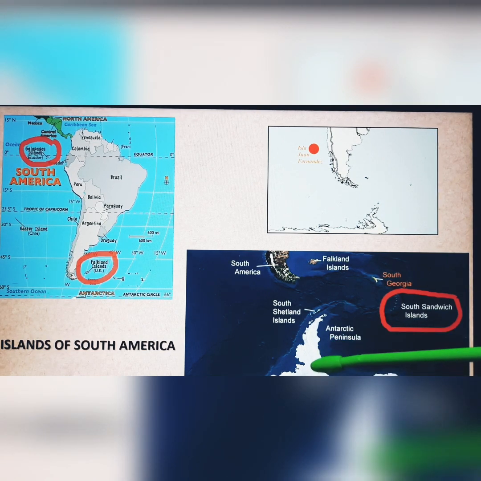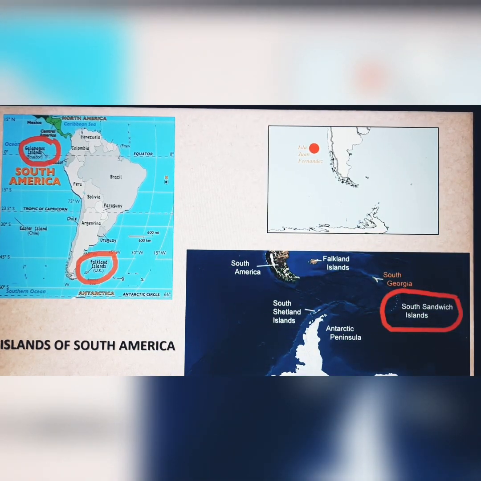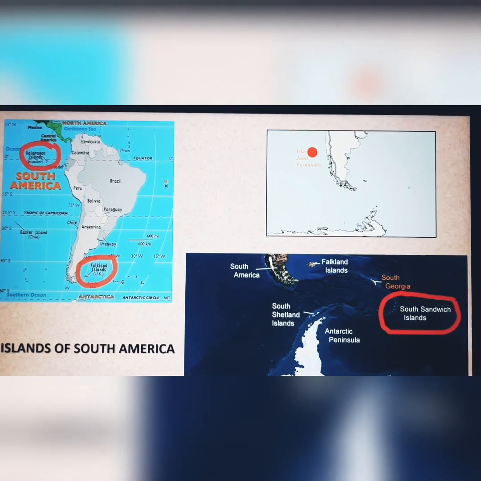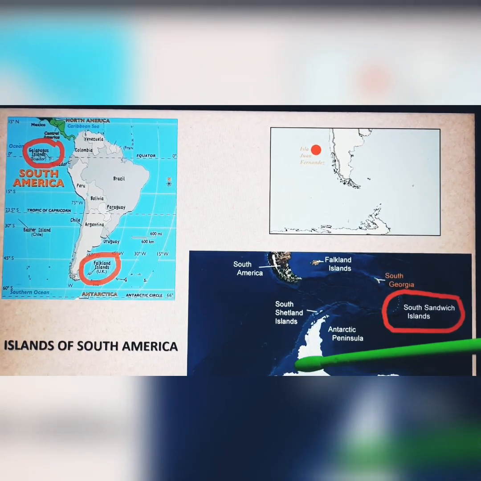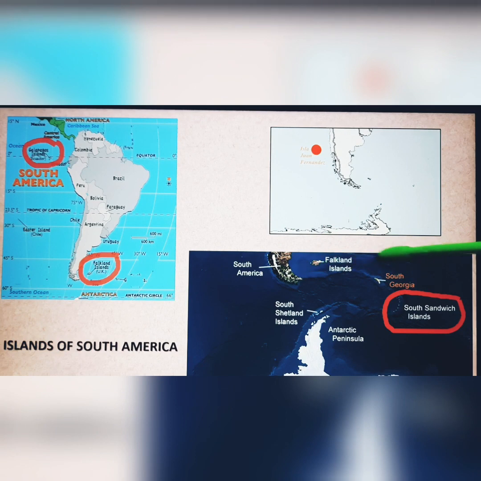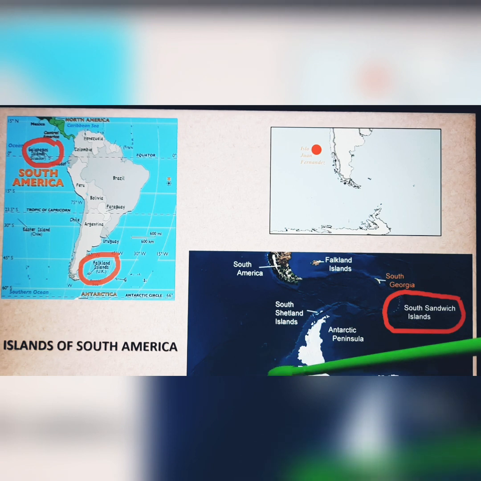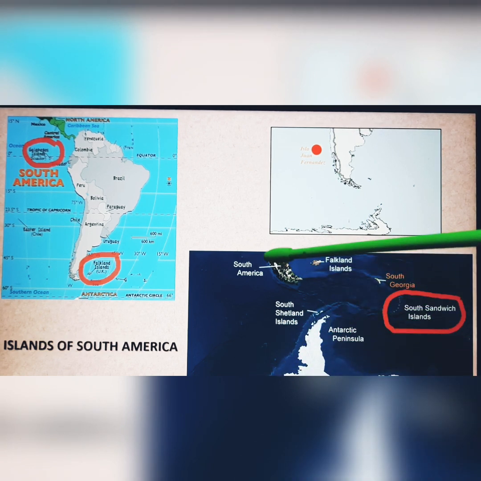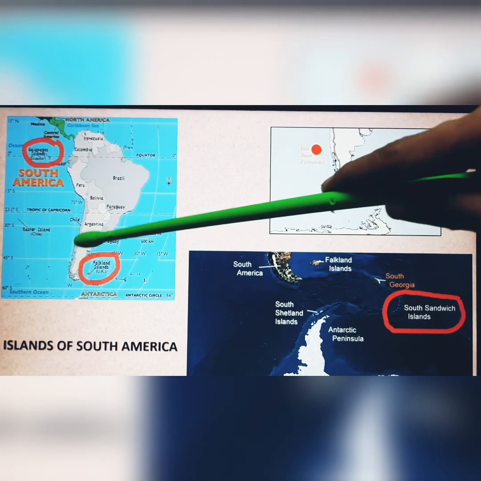See, now this is an inverted photograph. It's as if you are standing in Brazil and looking southwards and looking at South America tapering down. Over here is your Antarctica. No, I'm extremely sorry. This is Antarctica and this is the southern tip of South America.